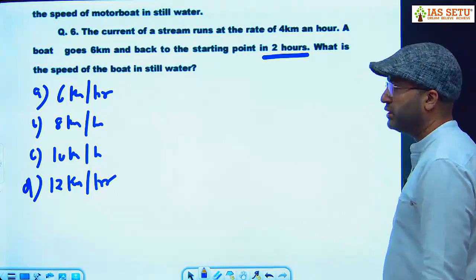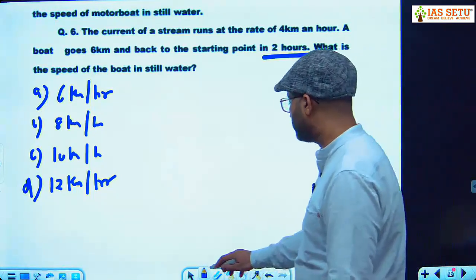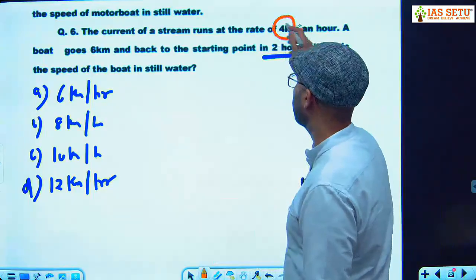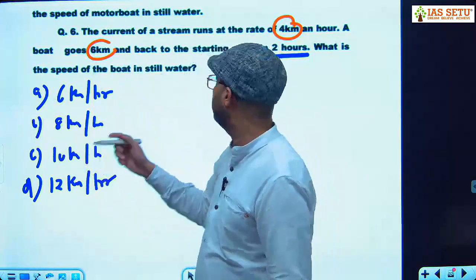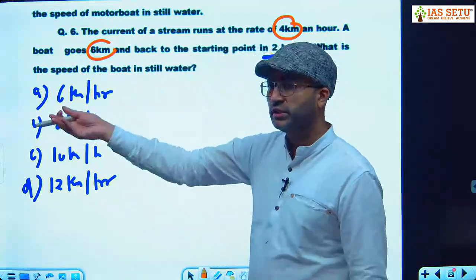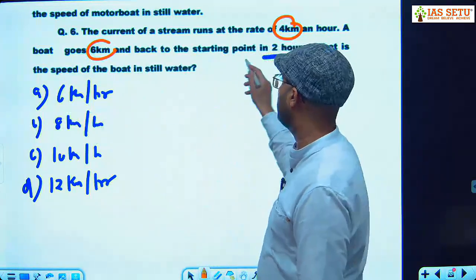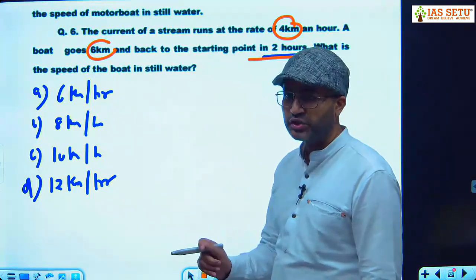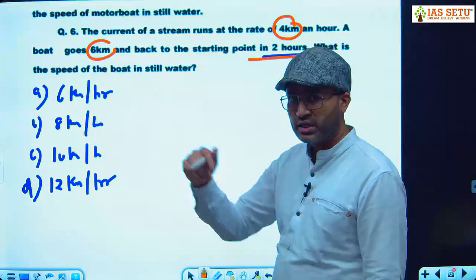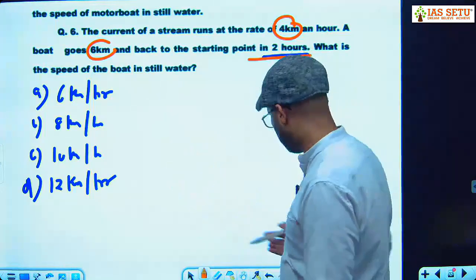First, you understand the situation. क्या क्या दिया है? Stream speed is 4 km per hour. Total distance मतलब 6 km जाना 6 km आना. A boat goes 6 km and back in 2 hours. 3 चीजें दी है: speed of the stream, 6 km जाना 6 km आना, time 2 hours.